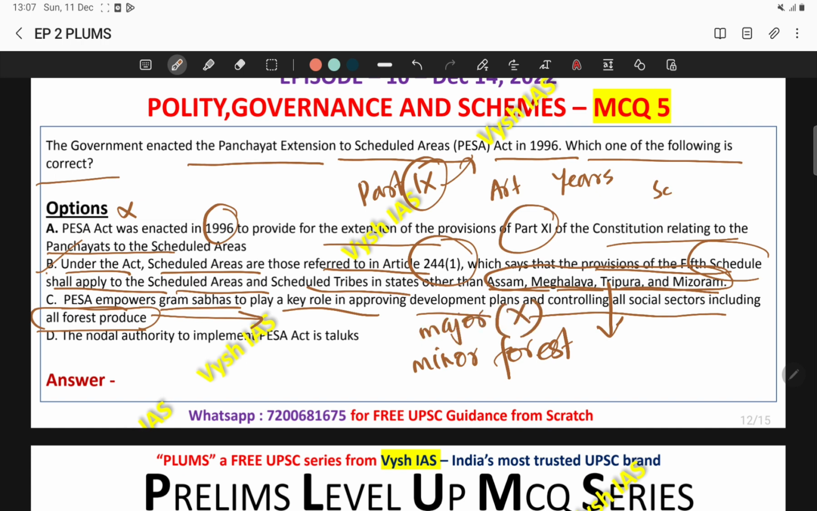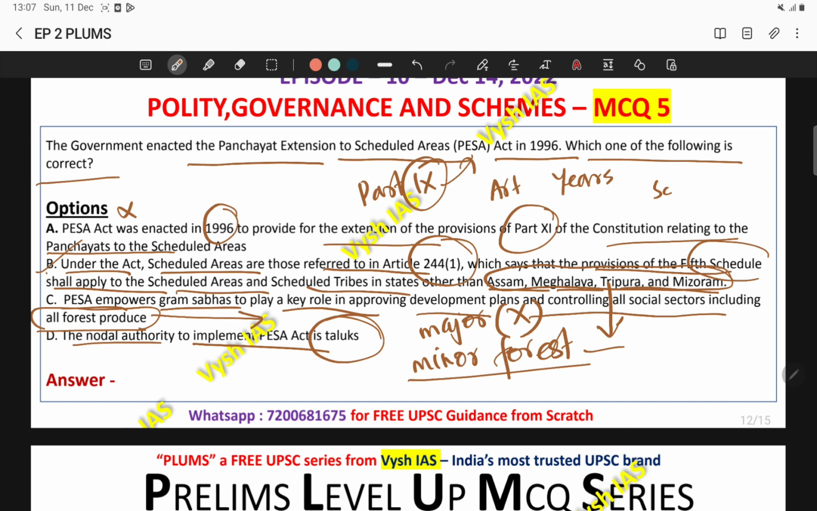Major forest produce is not covered in this Act, but with respect to minor forest produce, the Gram Sabhas have some amount of power. They can take some decisions with respect to this minor forest produce, not with respect to major forest produce. This is the wrong statement. Then the nodal authority to implement PESA is Taluk. Again, this is the wrong statement.